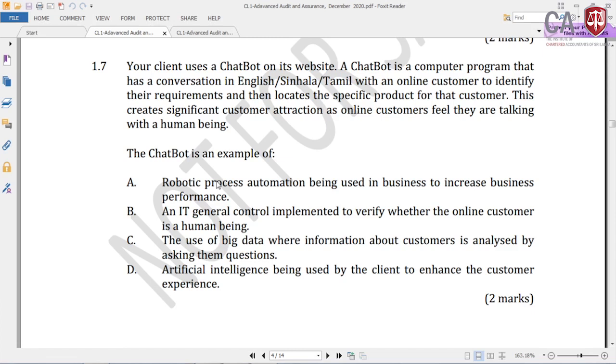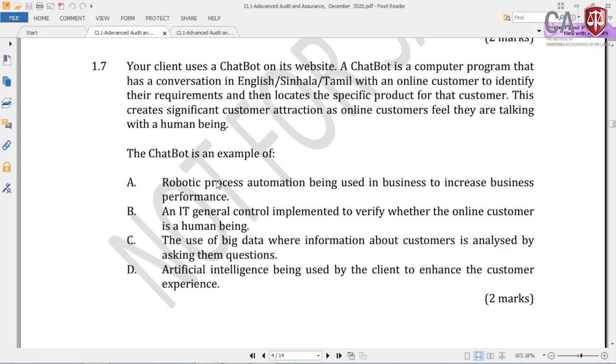Now B, an IT general control implemented to verify whether the online customer is a human being. C, the use of big data where information about customers is analyzed by asking them questions. D, artificial intelligence being used by the client to enhance their customer experience.